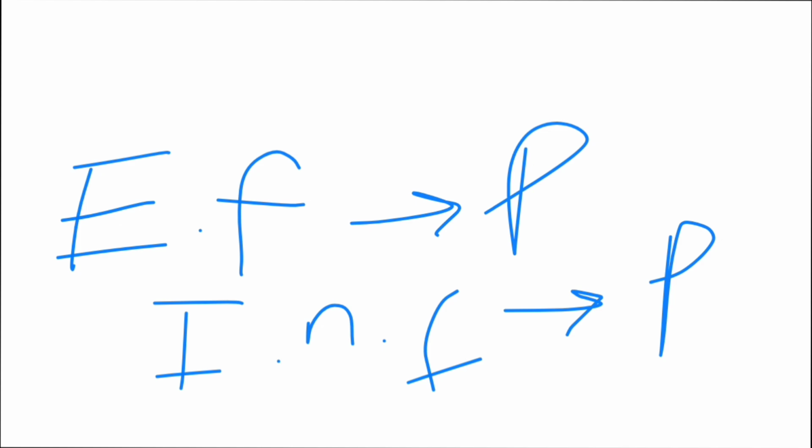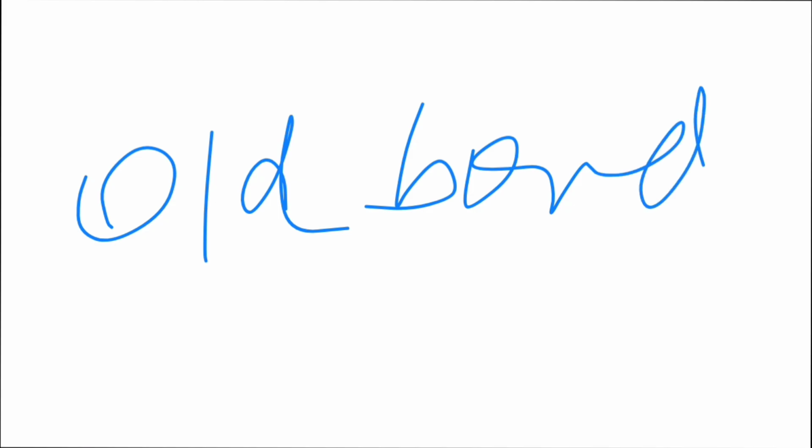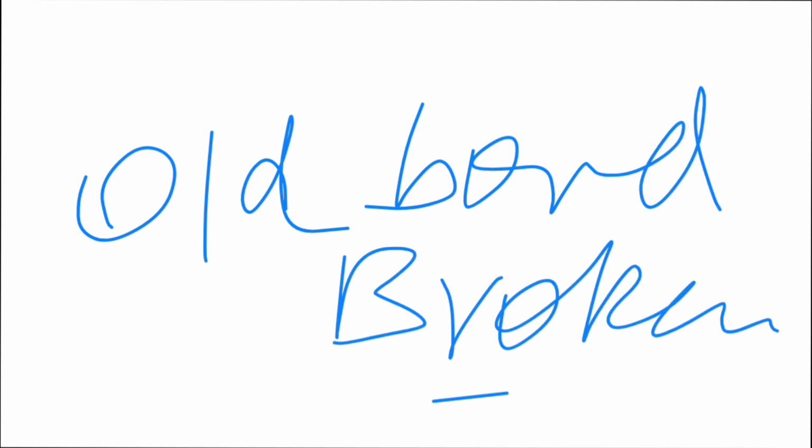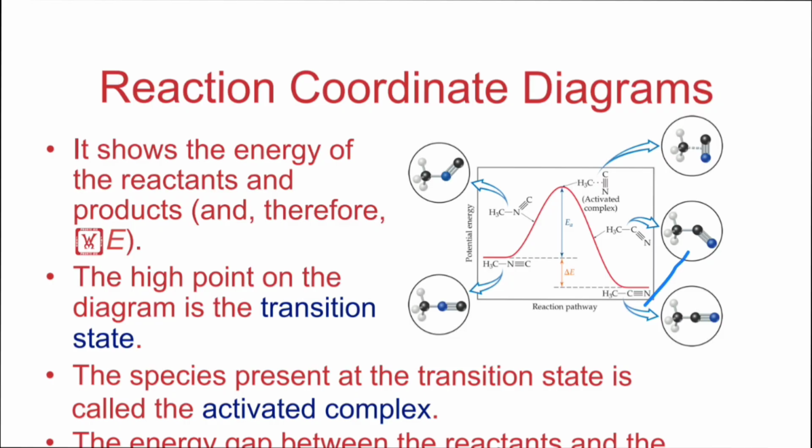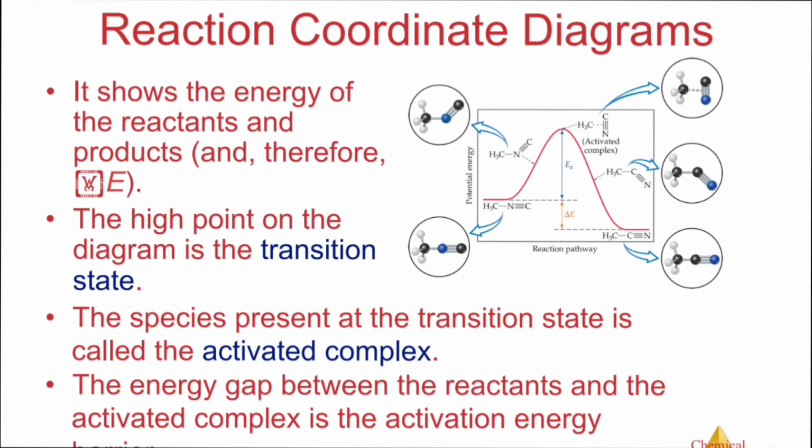In effective collisions, old bonds are broken and new bonds are formed. But ineffective collisions do not result in breakage of bonds and formation of new bonds, so it is the opposite of effective collision. The diagram shows the reactants and products.